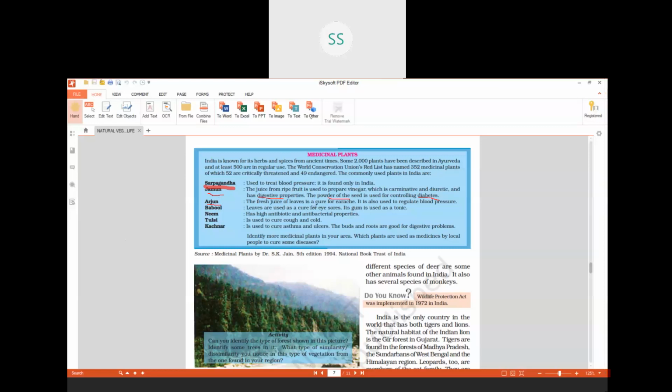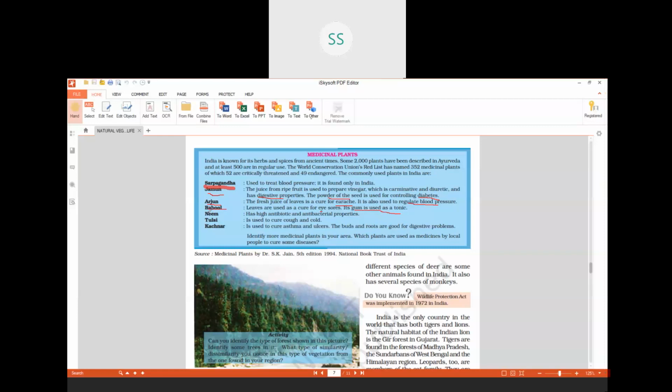Then we have the tree called Arjun. The fresh juice of its leaves cures earache, the pain in the ear. It is also used to regulate our blood pressure. Then we have Babool. You might have heard of a paste called Babool toothpaste. Do you know why it is used in toothpaste? The leaves are used as a cure for eye sores, and its gum is used as a tonic for the teeth also.